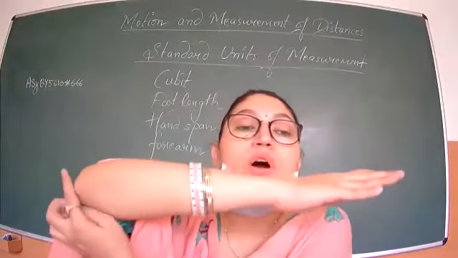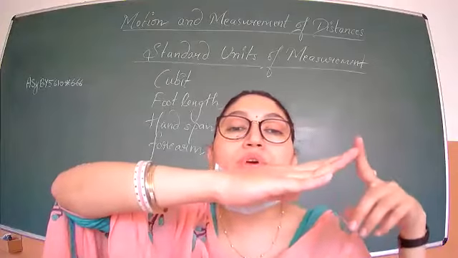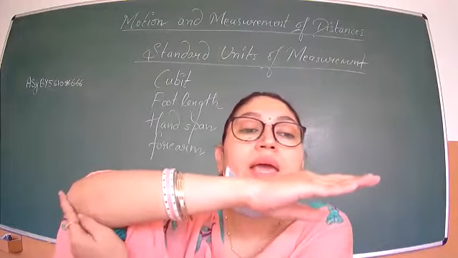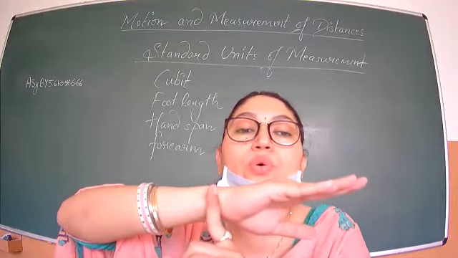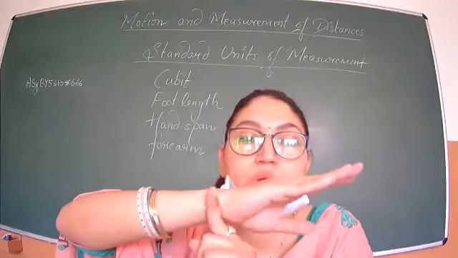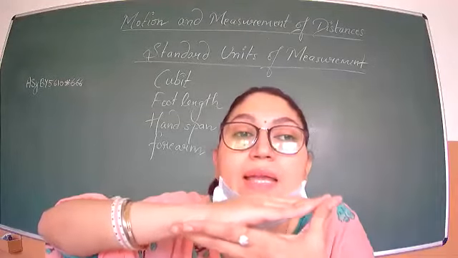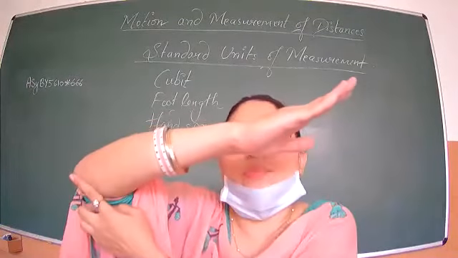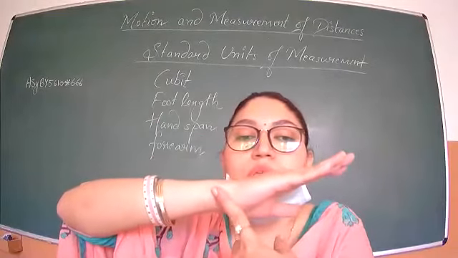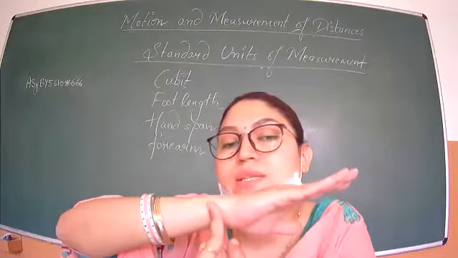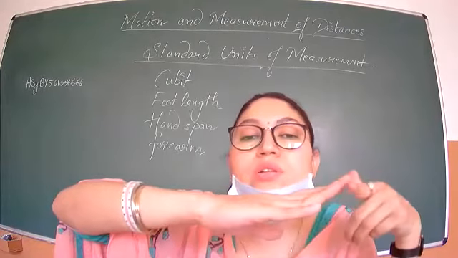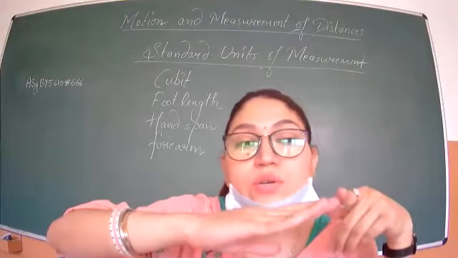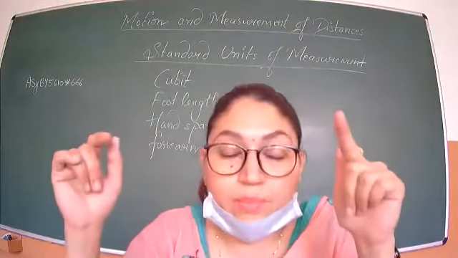Cubit is from your elbow to the tip of your finger. This is 1 cubit, but forearm is from the elbow to the wrist bone, only up to the wrist bone. We will not include our hand in the forearm. Yes, Shriyan, very good. So from the elbow to the wrist bone, this is your forearm distance. But if you include your hand also, up to the tip of the finger, it is a cubit. Fine, you understood the difference between cubit and forearm. Clear?